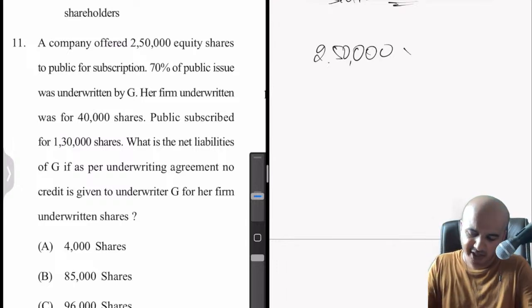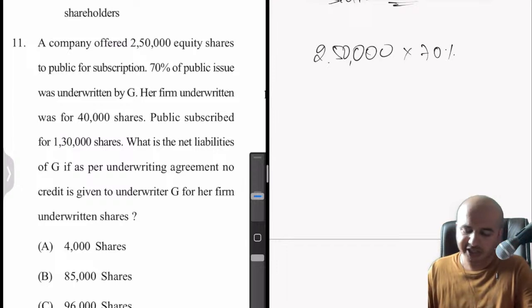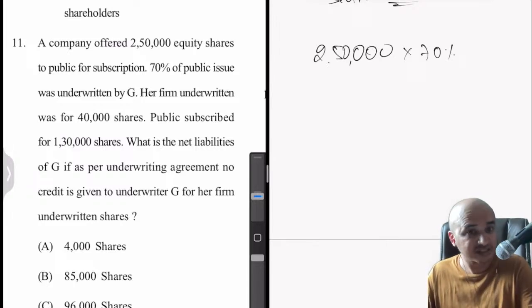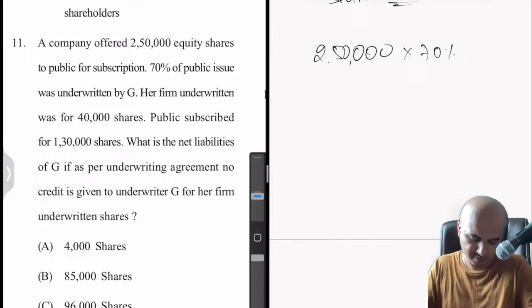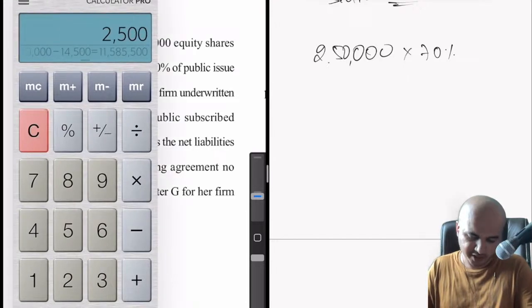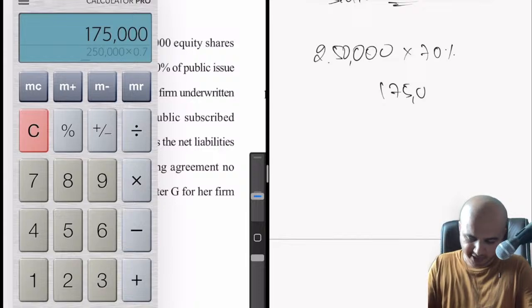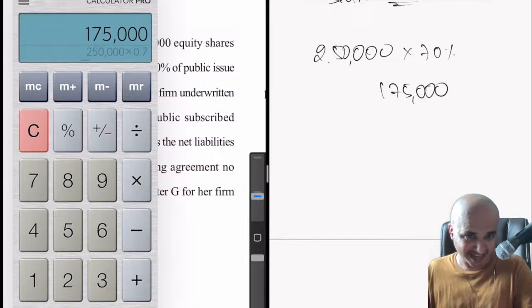Okay, so she has underwritten how much? 70% of this 250,000, which comes to 250,000 into 70%. 1,75,000 is what she has guaranteed.